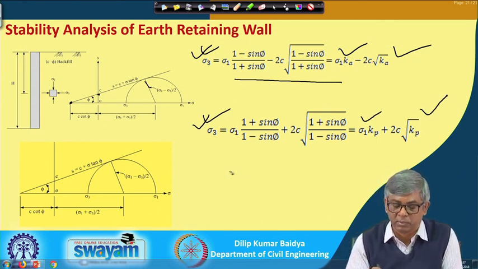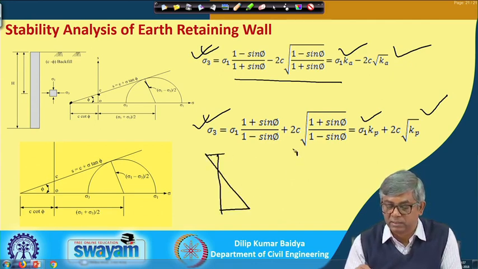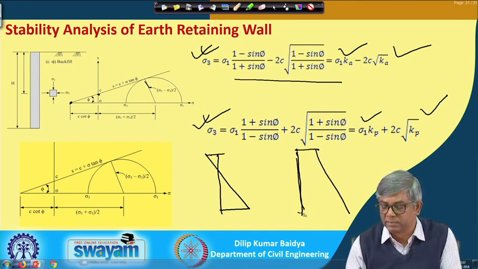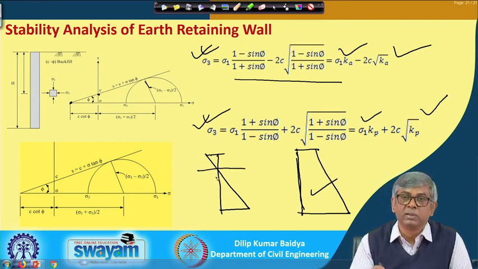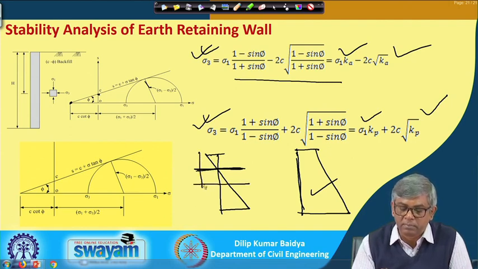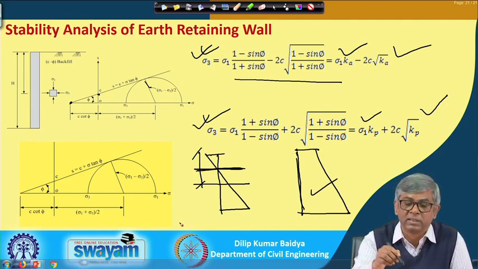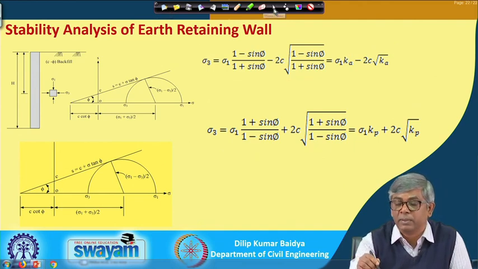And the pressure diagram I have shown: when it is an active case, the pressure diagram will be something like this, and when it is a passive case, your pressure diagram will be something like this. Okay. So, these are the things, based on that how much depth we can go without support, etc., I have also discussed. This is the depth of tension crack, and double the critical depth will be the depth up to which we can excavate without support. So, these are the things we have discussed at length. I hope there will not be any problem.